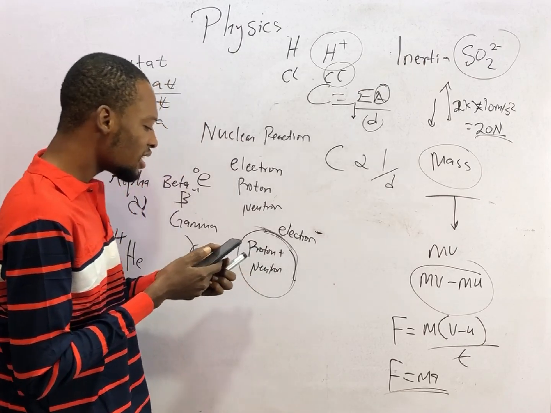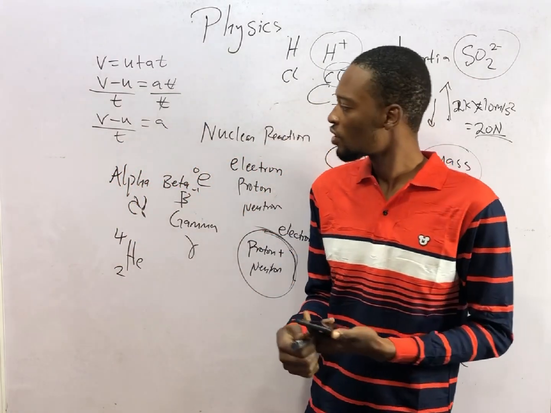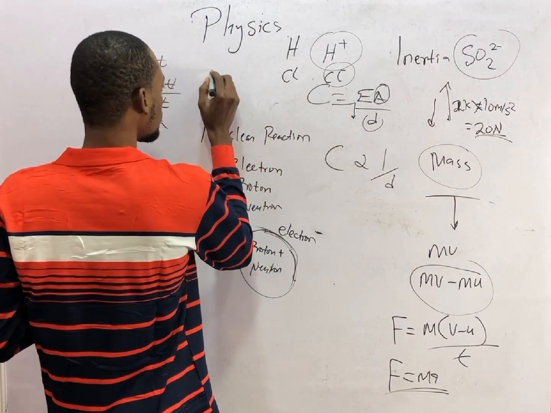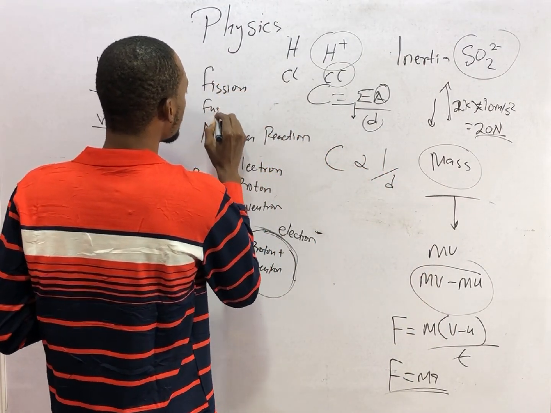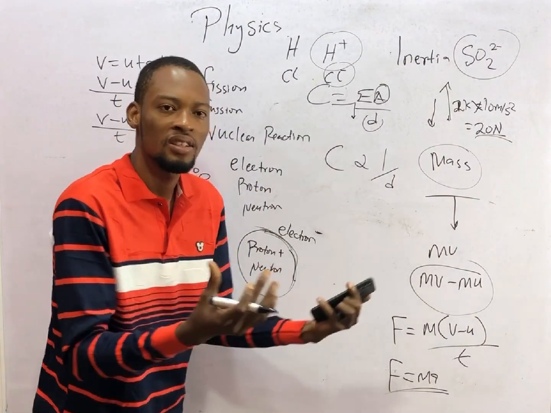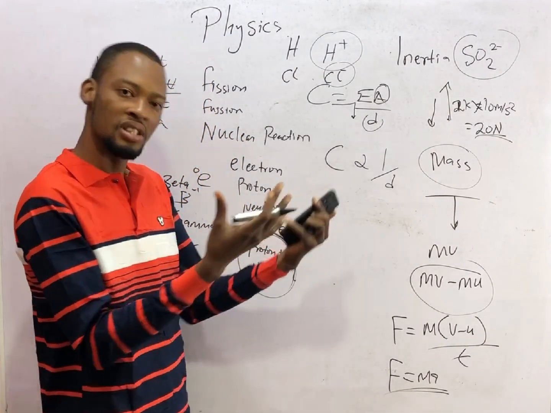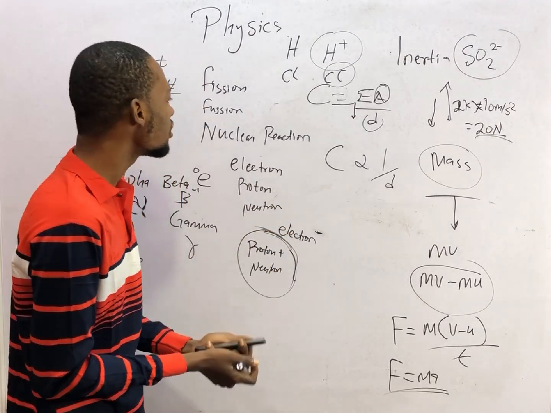So, in a nuclear reaction, we have nuclear fusion and nuclear fission. In fusion, smaller nuclei come together to form a heavy one, and energy is released. In radiation generally, energy is also released.